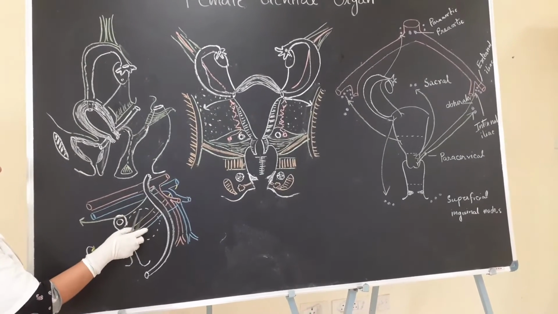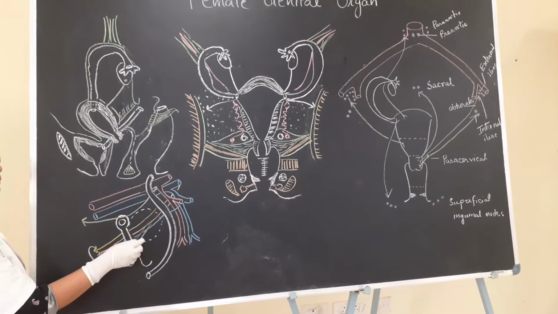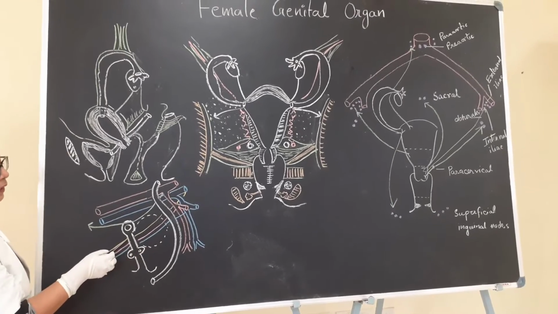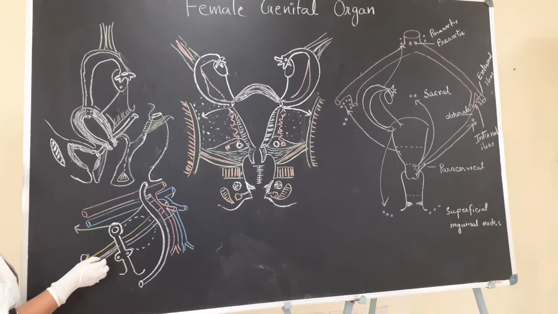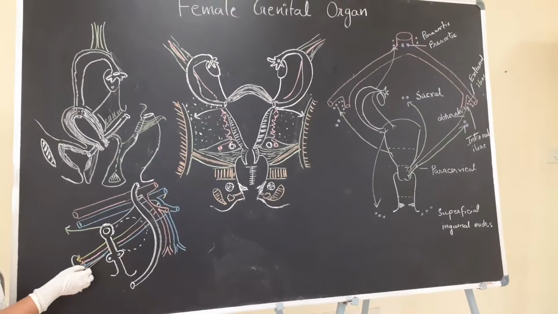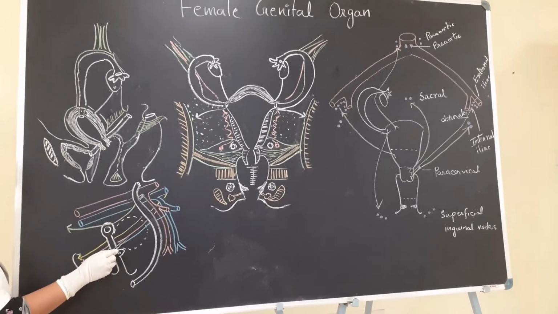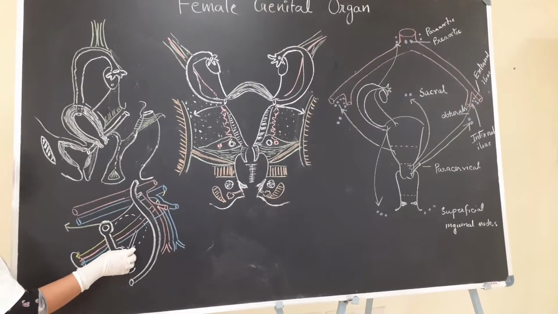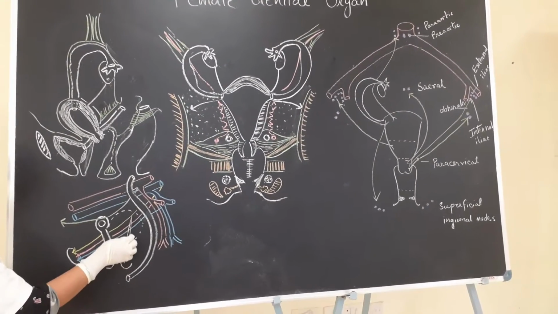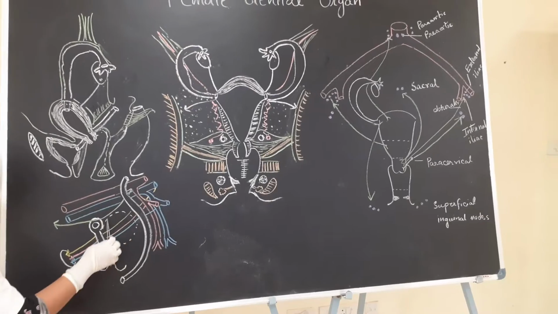On the lateral surface, from above to downwards, lie the obturator nerve, obturator artery and obturator vein, and the fascia covering the obturator internus muscle. So this is the ovarian fossa where the ovary lies on the lateral pelvic wall.